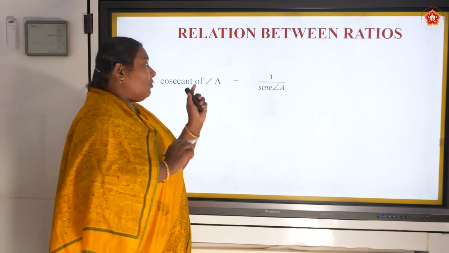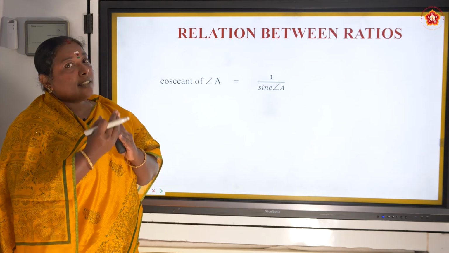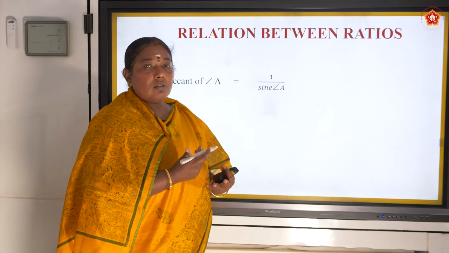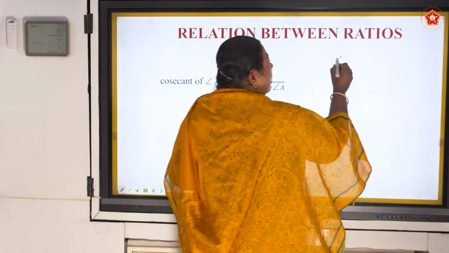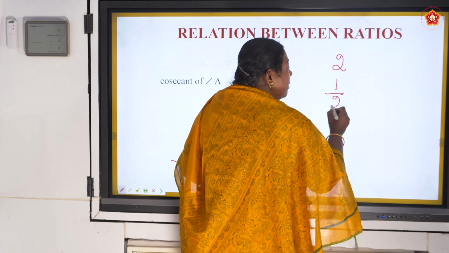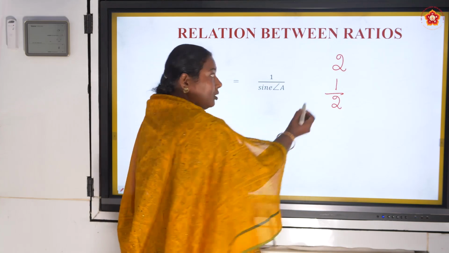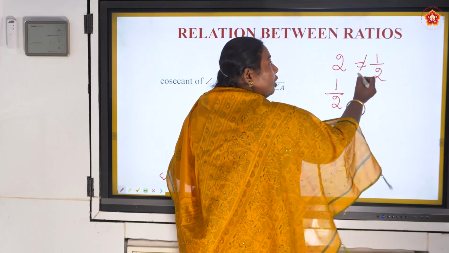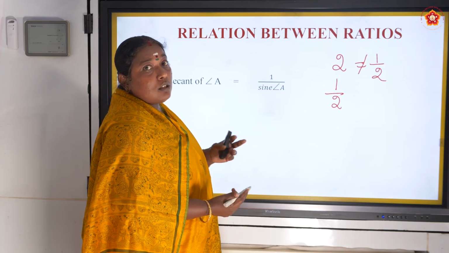Cosecant. We saw sine A, cos A, tan A, right? We are going to see the reciprocal of those also. Why do we need that? If I have a number 2, I will have a reciprocal of that. Is the value of both the same? Is 2 equal to 1 by 2? No, because 2 is 2, but 1 by 2 is 0.5.